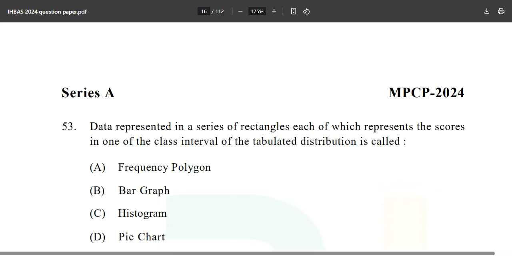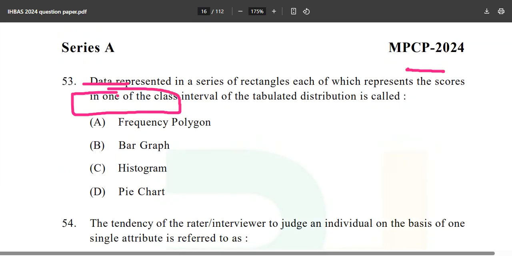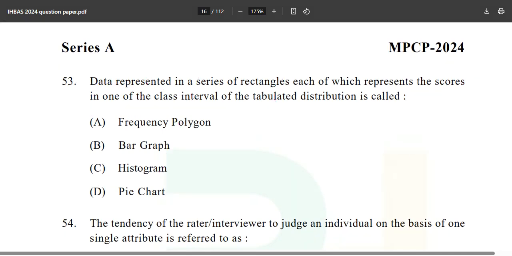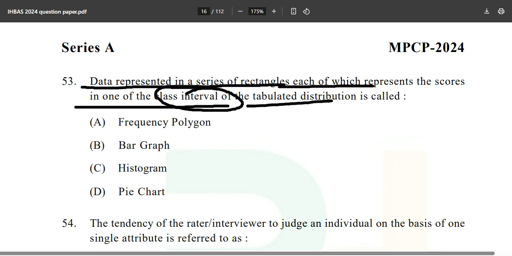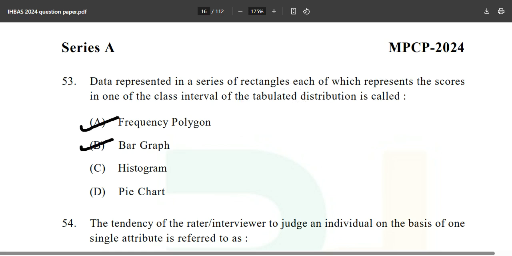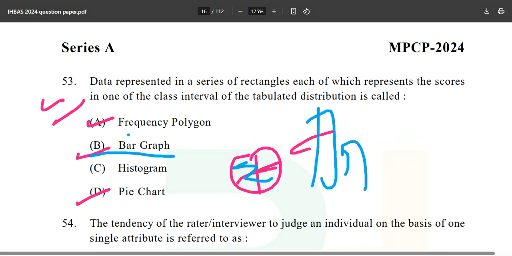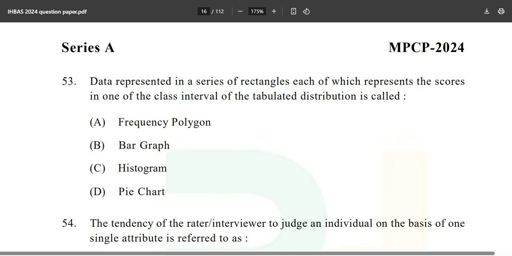Moving forward, fast forward: data represented in a series, and don't worry, this question will never come again. So don't dwell on this particular question. Data represented in a series of rectangles, each of which represents the score in one of the class intervals of the tabulated distribution, is called frequency polygon, bar graph, histogram, or pie chart. It is the histogram. Just move forward. Pie chart, you already know; if you have ever filled a Google form, you know what a pie chart is. Bar graph is like this, and frequency polygon you would have studied in mathematics.